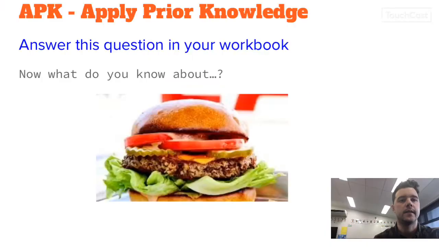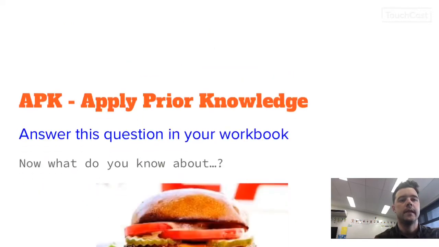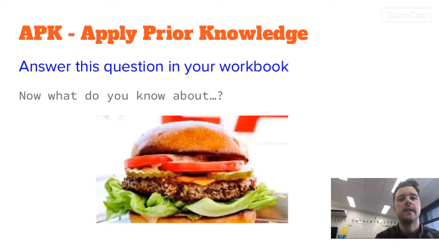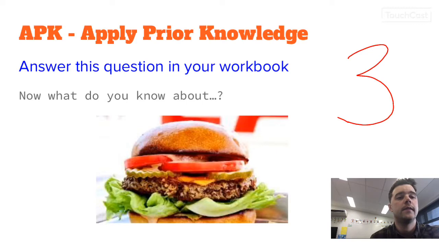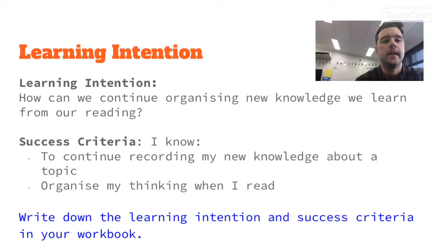Let's get started here. So a reading today, to start us off, our APK in your reading book, similar to yesterday, because we're going to follow on and we're actually synthesizing right now by thinking about what we learned yesterday. Now what do you know about this thing I have here? So yesterday I had a picture of a burger, and you wrote some things down. What do you know about it now? So let's aim for at least 3 things that you know about this now. Pause it and write that down. All right. Now, thank you for doing that.